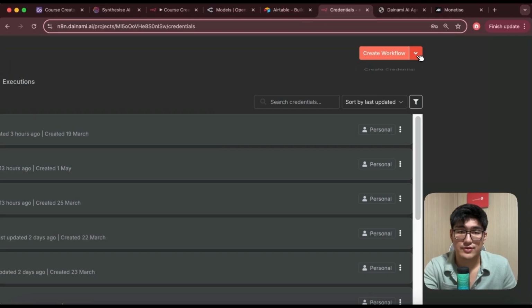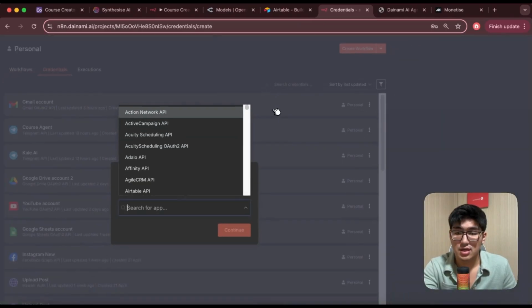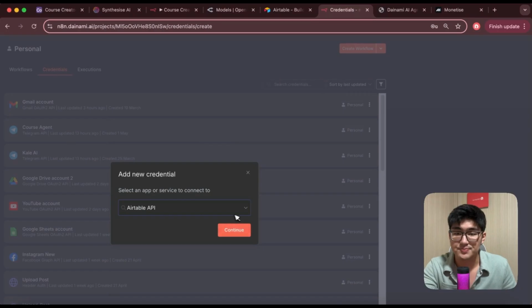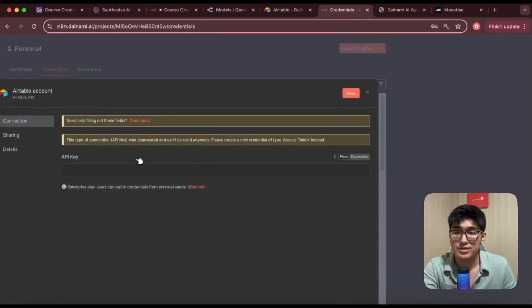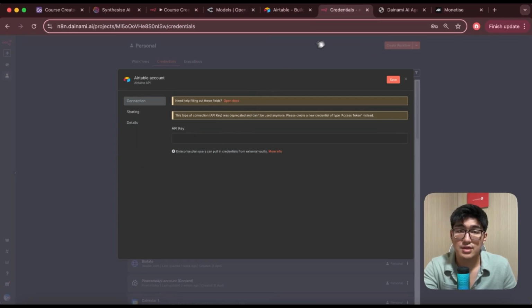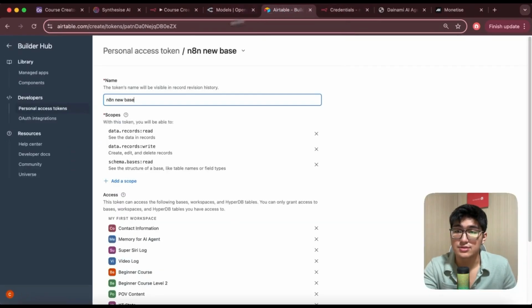If you see this button over here, create credential, and just search for Airtable API. Continue, and then you want to add in your API key over here. So how you're going to find that is to go into airtable.com/create/tokens. Okay, you want to create a new token, give it a name, let's say n8n new base.